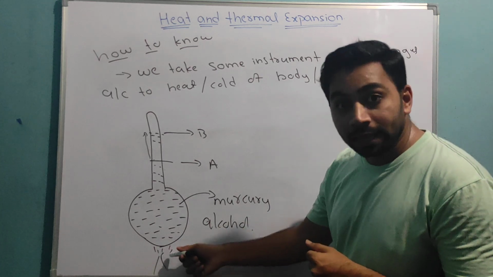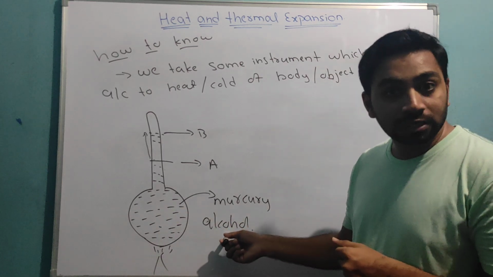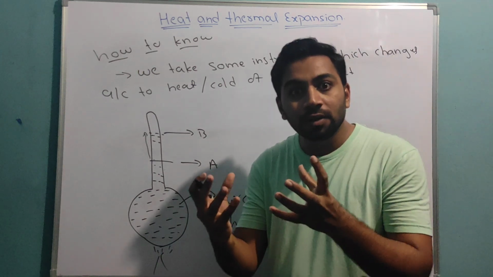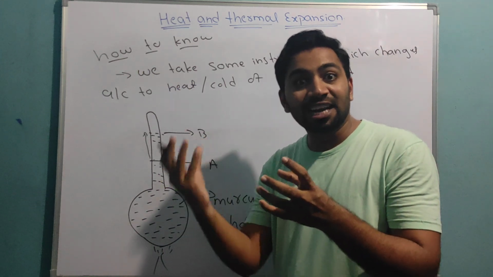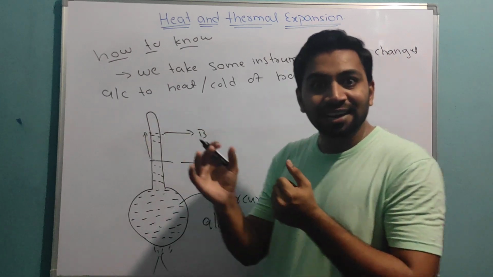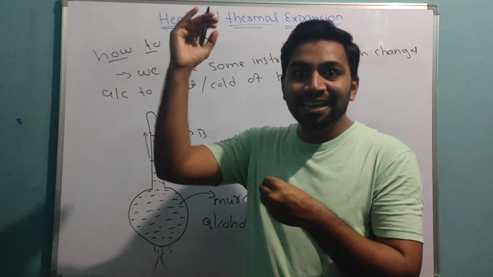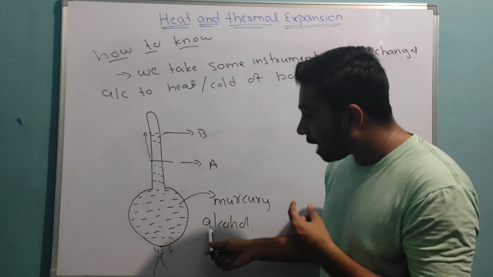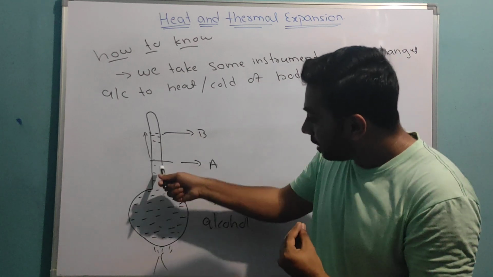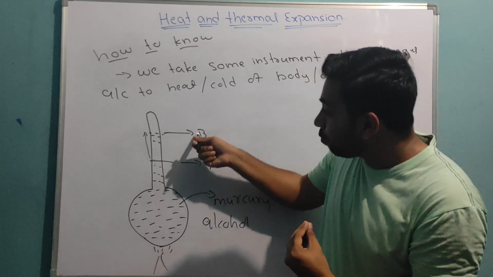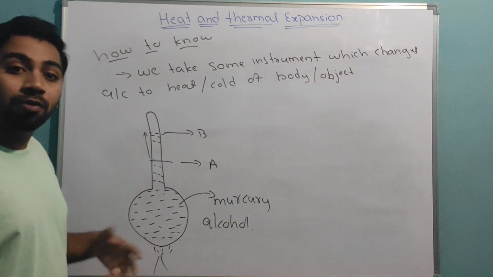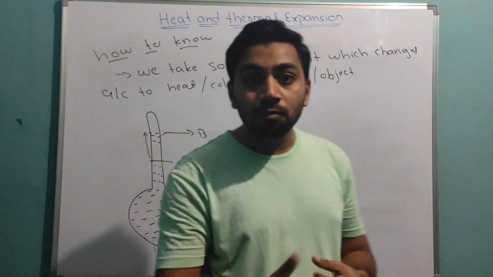See, I know if I heat any liquid, alcohol, mercury, you know one thing: if I heat a liquid, it will become vapor. Correct? Which means if I heat a liquid, the molecules will move very fast, right? If they are moving very fast, temperature increases, correct? So similarly, if I heat this alcohol or mercury, molecules move very fast. Then point A will increase to point B. This way, I can say that there is an increase in temperature. This is what we are using in our modern thermometers.